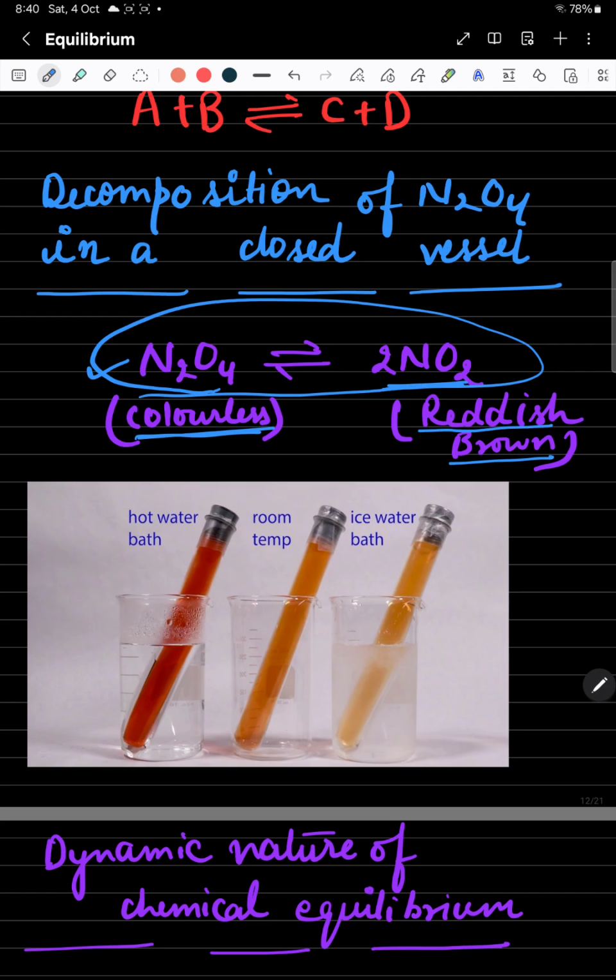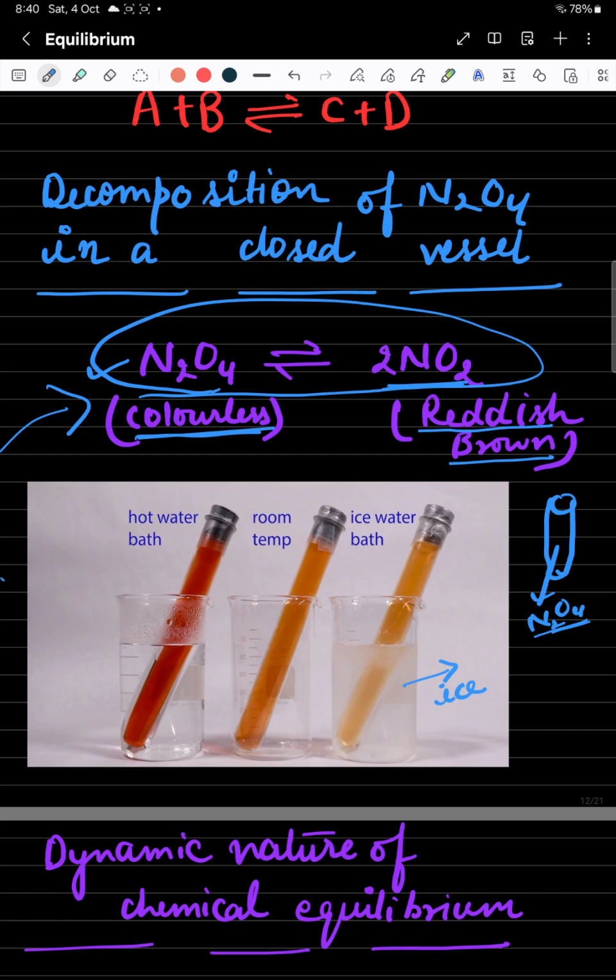Now let's understand how the temperature plays an important role in this chemical reaction and how the equilibrium exists over here. See students, we can easily understand. Suppose you have taken this N2O4 in a glass bulb, or you can say in a test tube. And in a beaker which already has ice present, you have placed a test tube in which you have N2O4, which is colorless in nature.